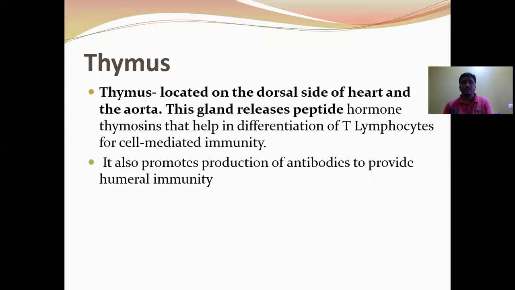Next, thymus. The thymus is located on the dorsal side of the heart and aorta. This gland produces a peptide hormone called thymosin, which helps in the differentiation of T lymphocytes, which take a major role in cell-mediated immunity. It also promotes the production of antibodies to produce humoral immunity.